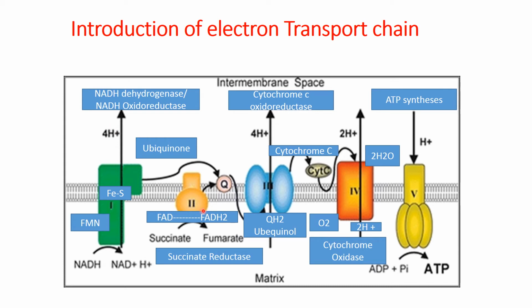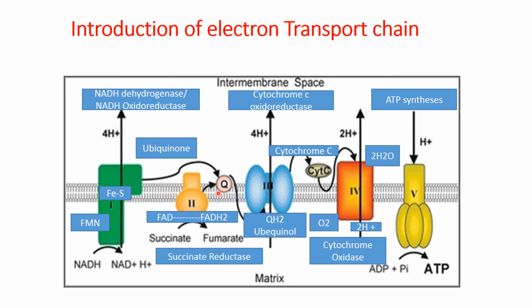Next is complex 2, which is already described, which is the same as that present in the Krebs cycle, when succinate is converted into fumarate, and one coenzyme, that is FAD, is reduced, and FADH2 also delivers its electron to the ubiquinone. So complex 1 and complex 2 deliver electrons to the ubiquinone.